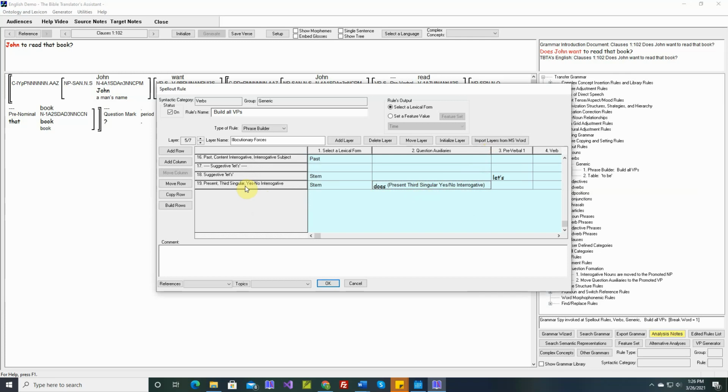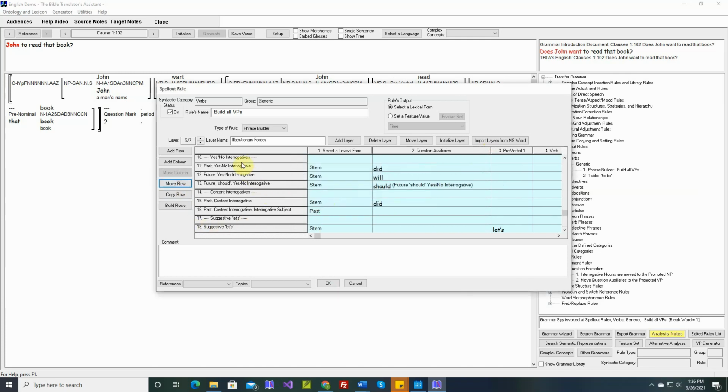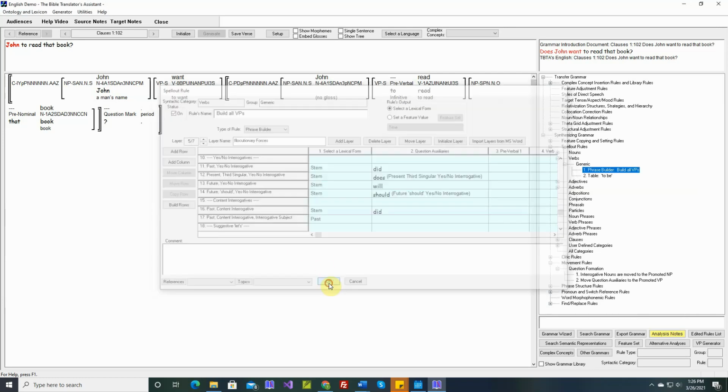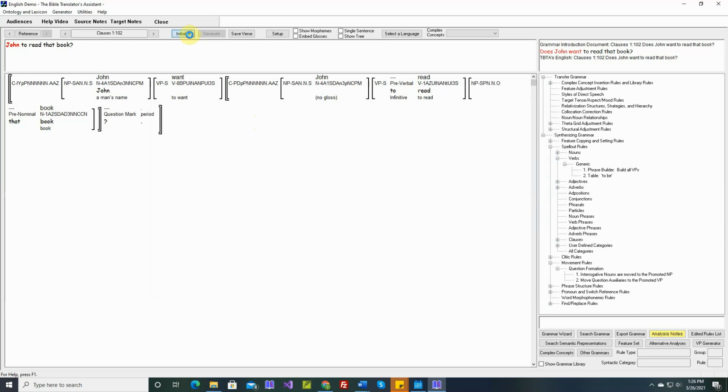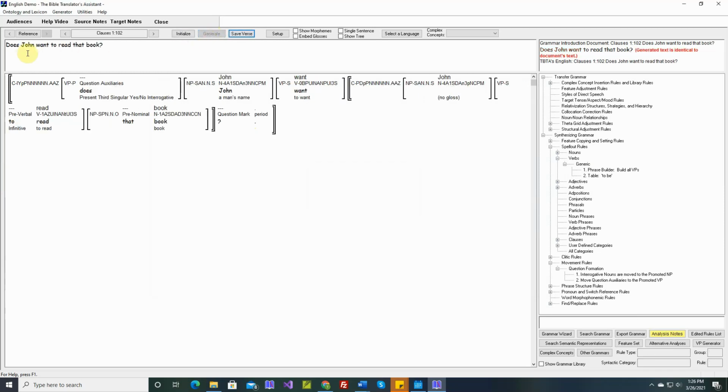And let's move this up to the yes-no interrogatives. So past, let's move it up there. So past, present, future. Does John want to read that book? Generated text is identical. Let's save it.